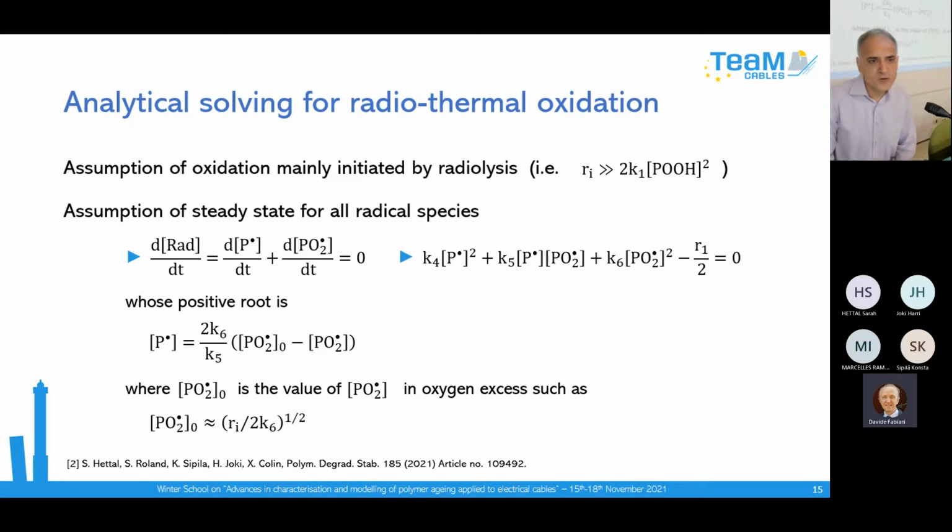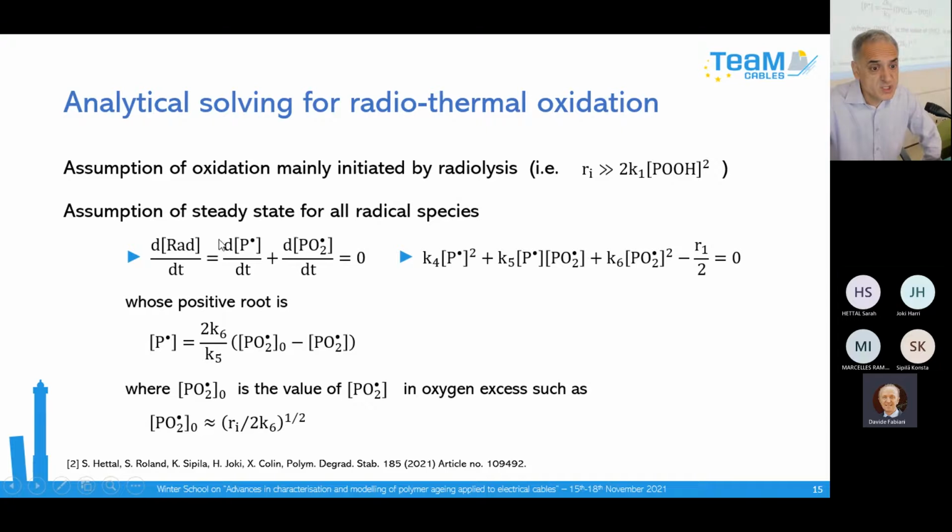In the case of the thin cable problem, we have irradiation and temperature, so we have a coupled problem to solve. We cannot use this equation. It is necessary to consider the polymer radiolysis, and to make different assumptions.